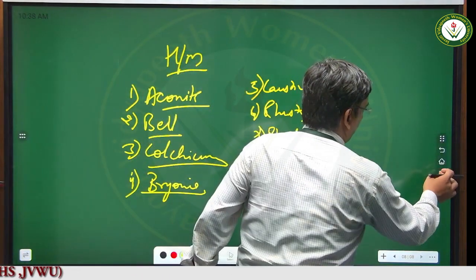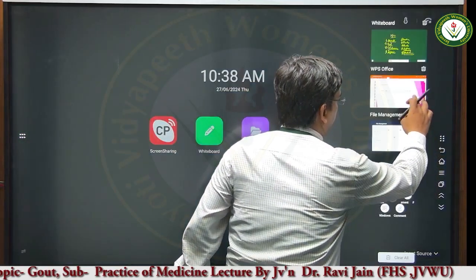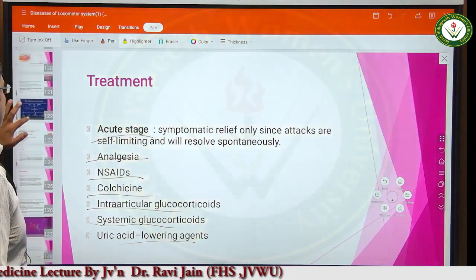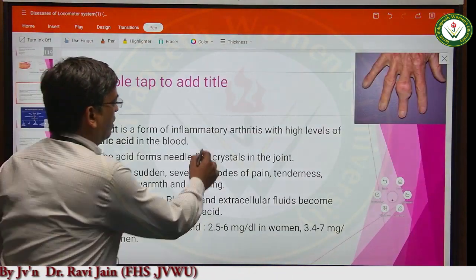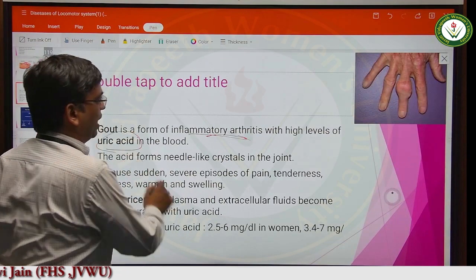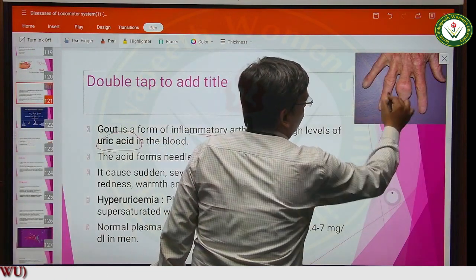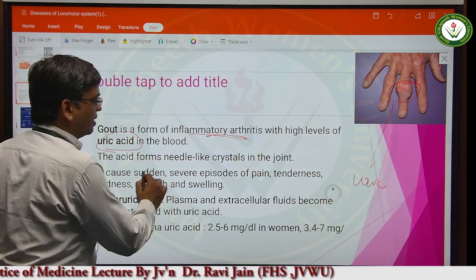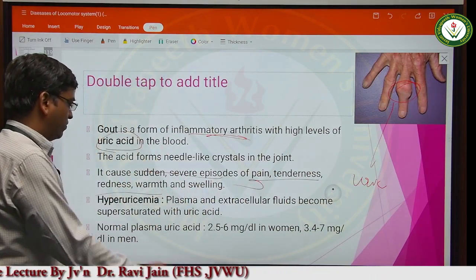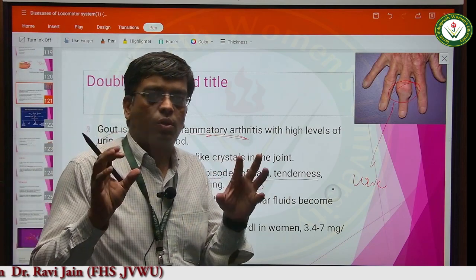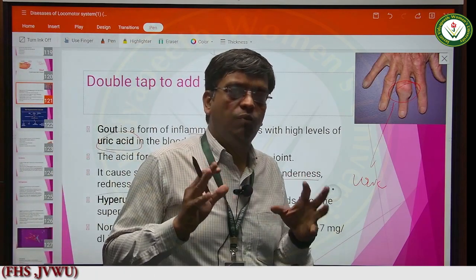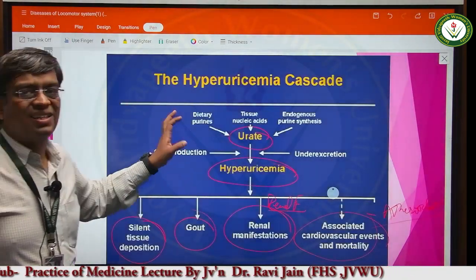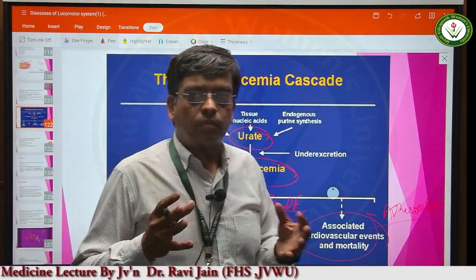So let us again revise what is gout from the PPT. Gout is nothing but a chronic inflammatory disease condition. It is an inflammatory arthritis with a high level of uric acid. Always remember this. This results from a high level of uric acid in the blood. It causes sudden severe episodes of pain and tenderness, redness, warmth and swelling. So the joints become very much inflamed, warm and swollen, and there is hyperuricemia. This hyperuricemia is the key to understand gout.